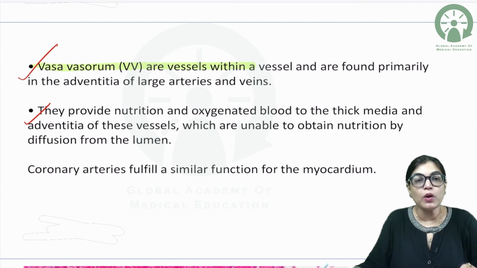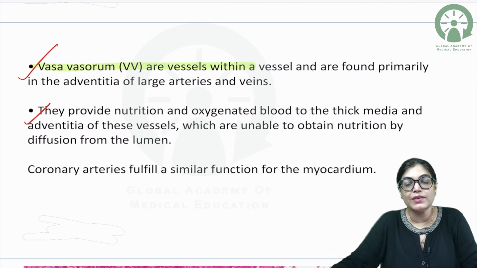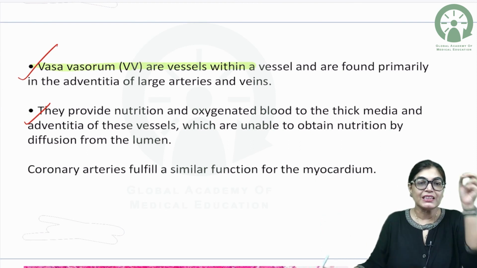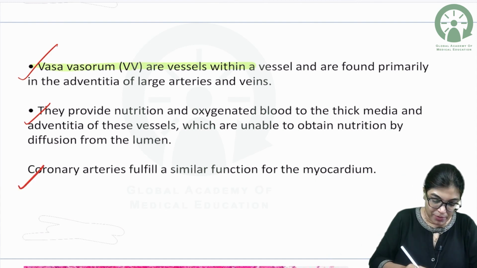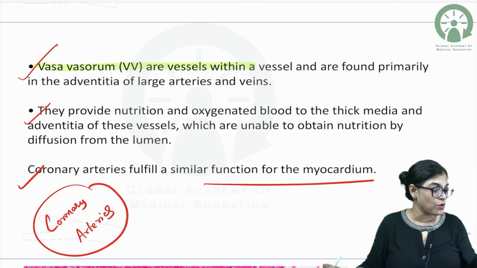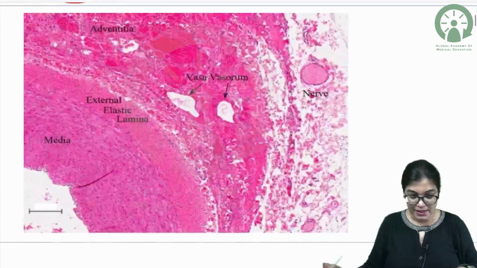Means the blood has that much nutrition, but that nutrition cannot reach the outermost layer, and that is why there are small vessels there, and these small vessels are called vasa vasorum, residing in the outermost layer of large artery and large vein. The same and similar function is done by coronary arteries. The coronary arteries also have this similar function in providing nutrition to the myocardium. Okay, clear? Now, my dear aspirants, let's see the image.